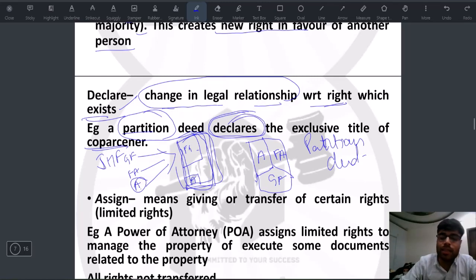The right was already theirs, but it was over the entire property, and now it has been declared exclusively. So that's why a partition deed is an example of where a right is declared. And it is non-testamentary, because as soon as the partition deed is made, it comes into force immediately. Make the partition deed, register it, and it immediately comes into force. A person does not have to wait for a person to die.